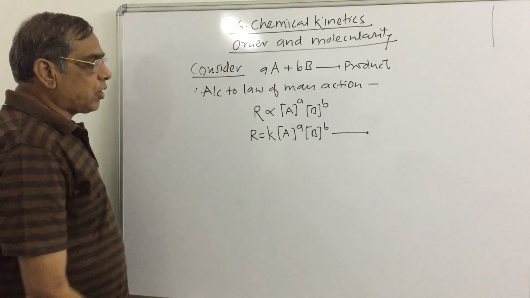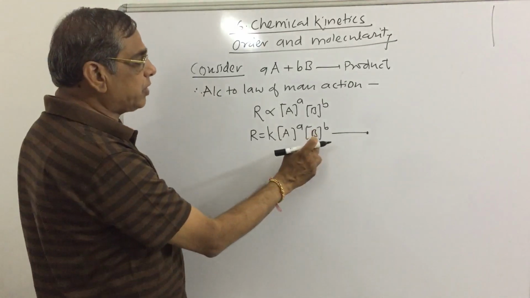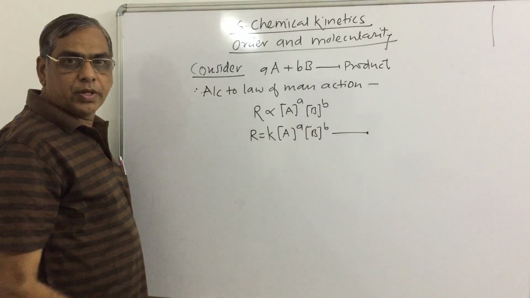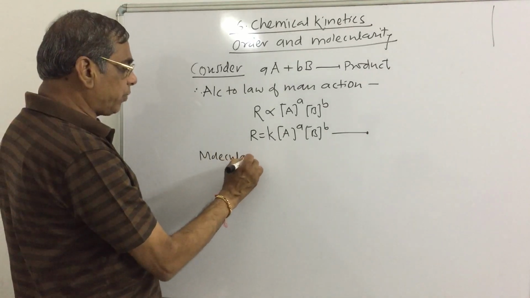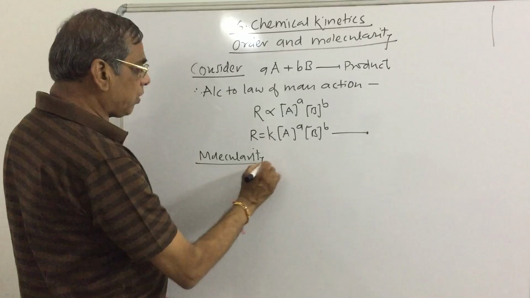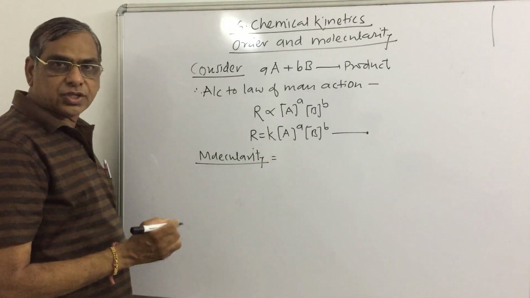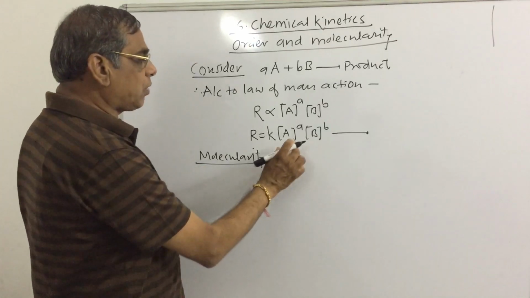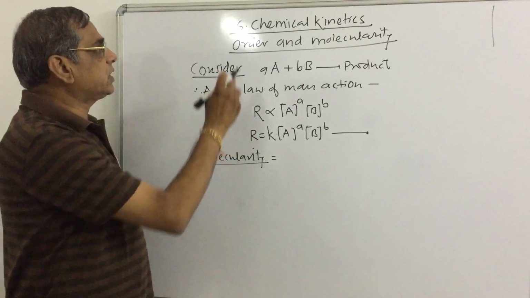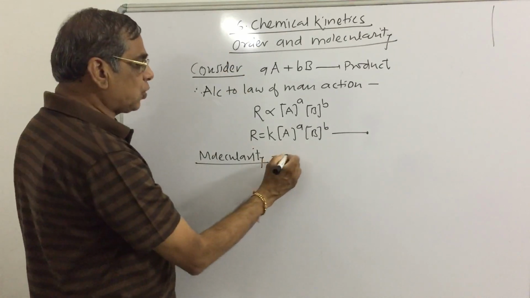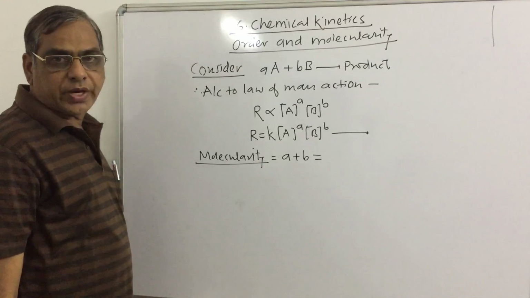So in this rate law expression, a is the number of moles of A and b is the number of moles of B. So what is the molecularity of the reaction? Molecularity of reaction means the total number of moles taking part in the reaction. The sum of the total number of moles of A and B taking part in the reaction is called the molecularity. So a plus b is called the molecularity of the reaction.